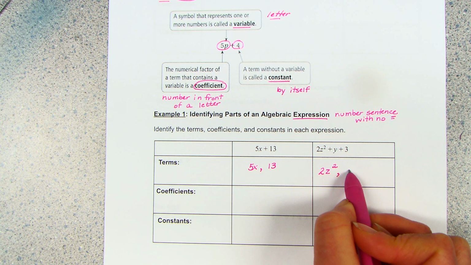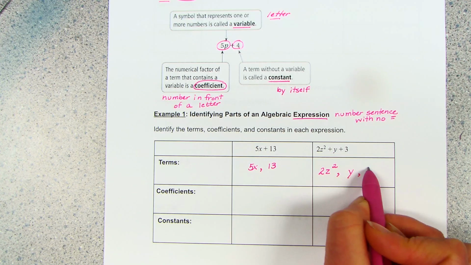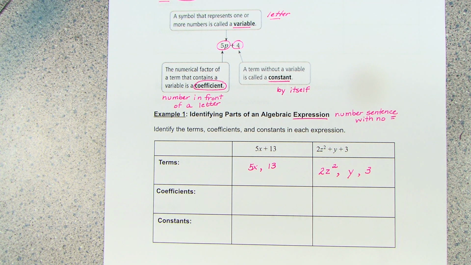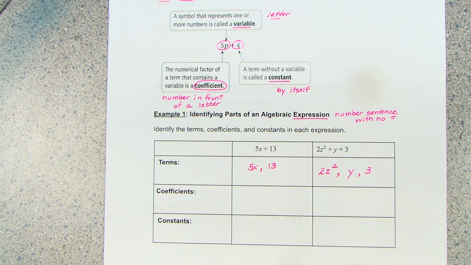Y is another term. And then there's a plus sign, so I know that the 3 is another term. All right, this has two terms. If you're looking for a fancy word for that, that's called a binomial. Bi means two. It has two terms. And this one is a 1, 2, 3 trinomial. You don't have to know that in 6th grade.